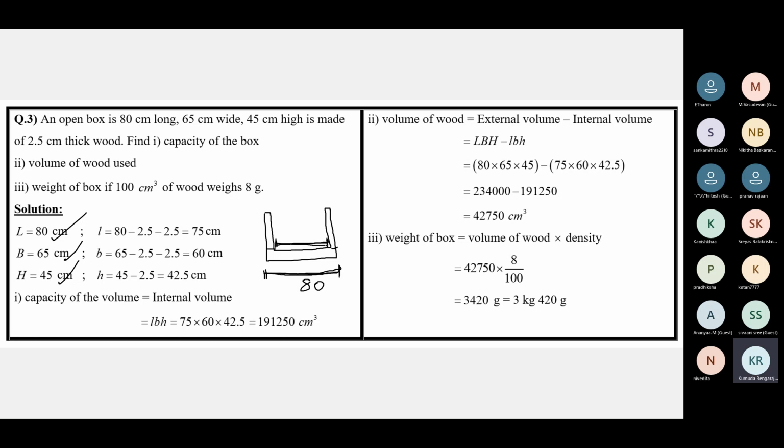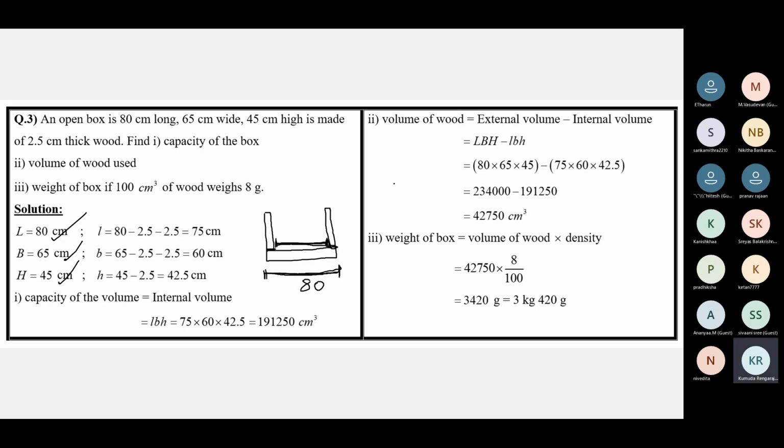How do we get the internal length? This length inside the box. It will be the external length 80 centimeters minus 2.5 minus 2.5. 80 minus the thickness of the wood on either side, so minus 2.5 minus 2.5, which is nothing but 80 minus 5. 75 centimeters will be the internal length.